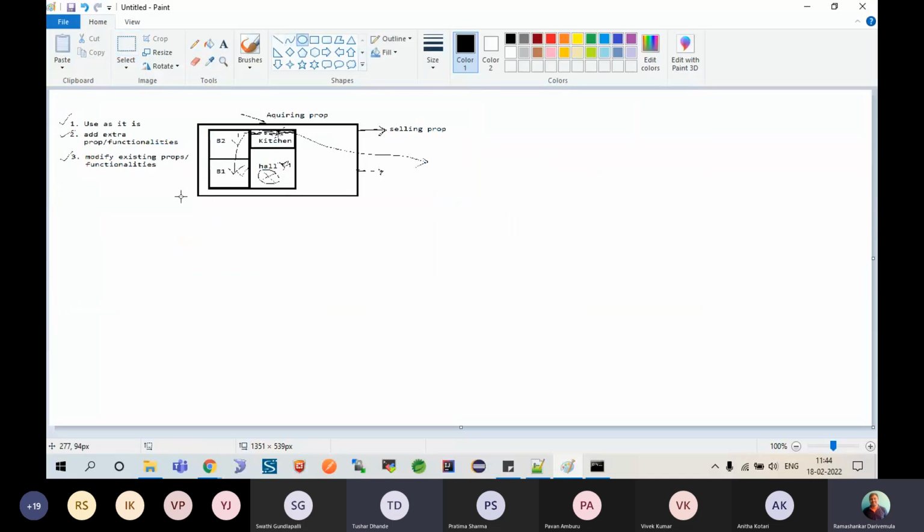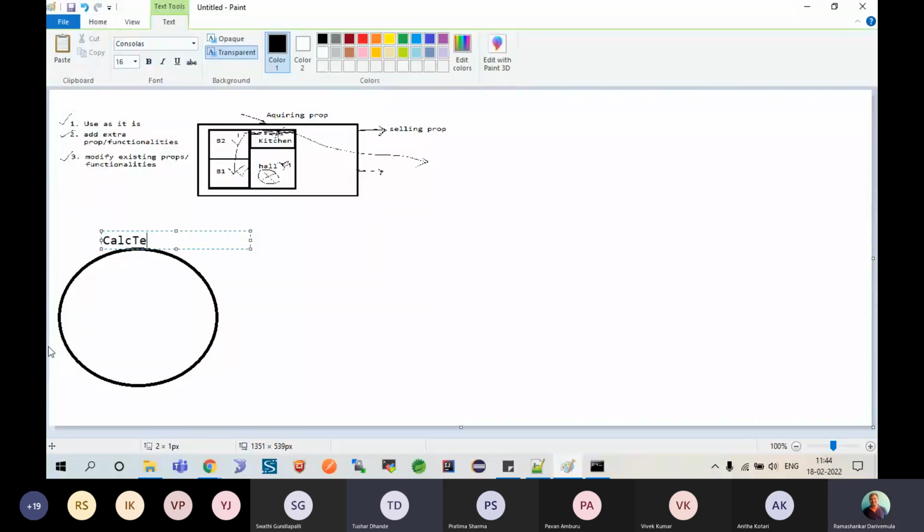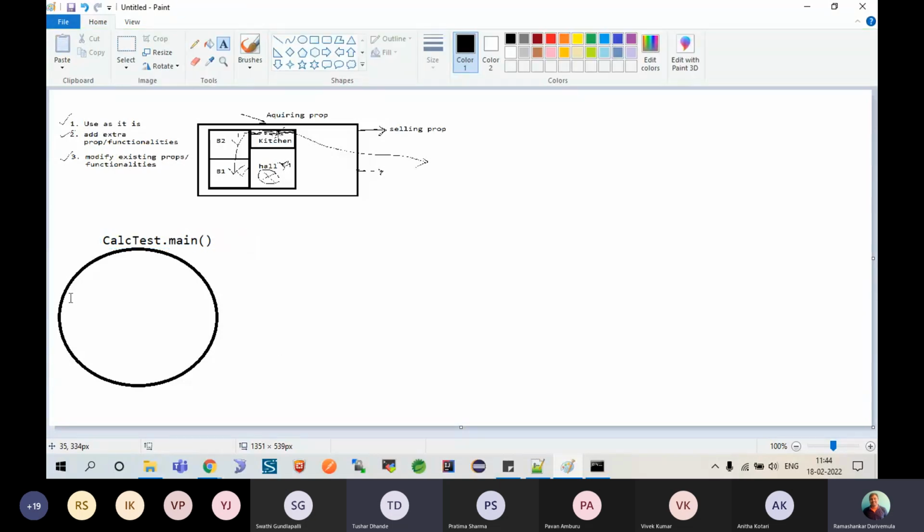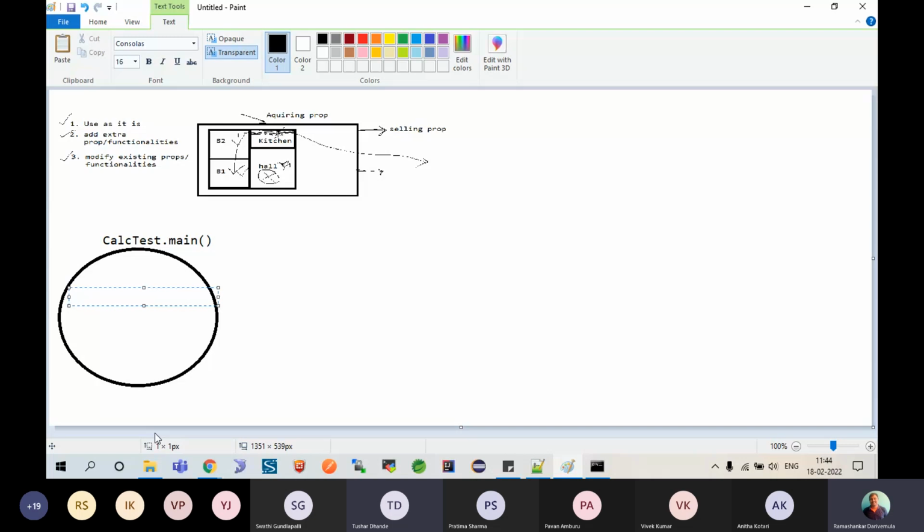So here is my caller. This caller is calc test dot main. This is the static memory which is allocated for main. So what happens here? Initially when you have called, what is its name? Economic calc is equal to blah blah blah. Whatever you wanted to tell, you told here.